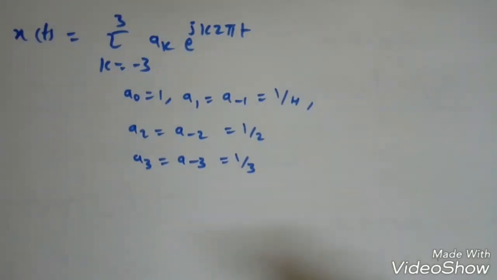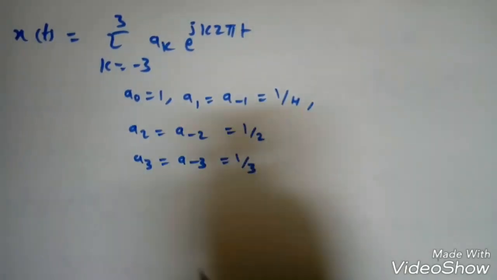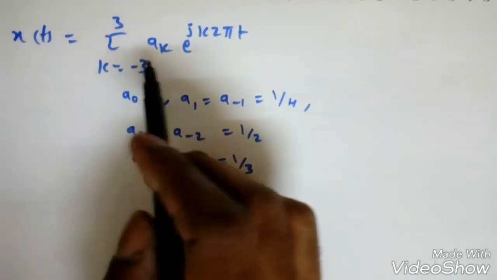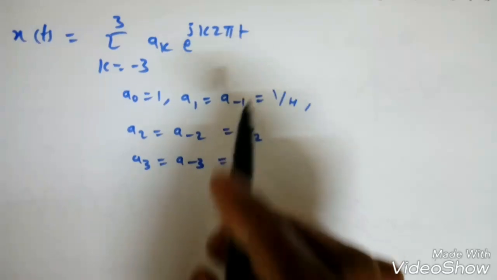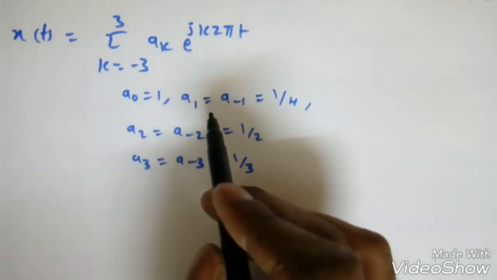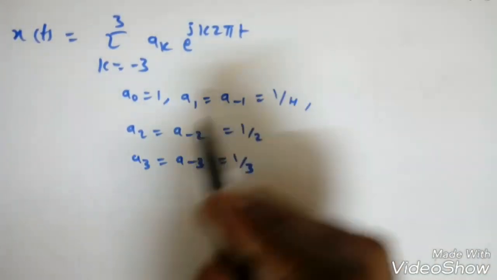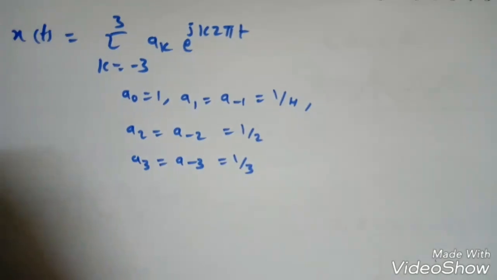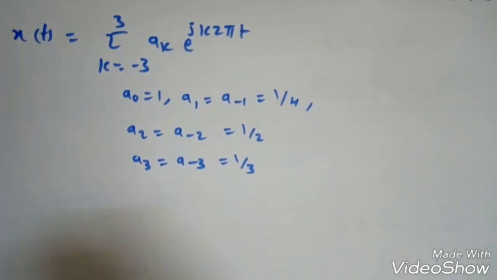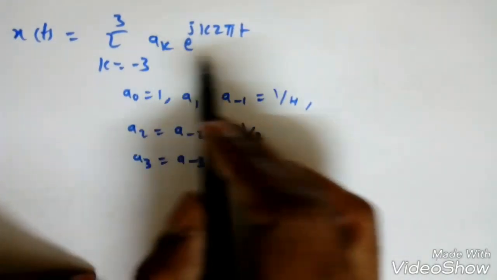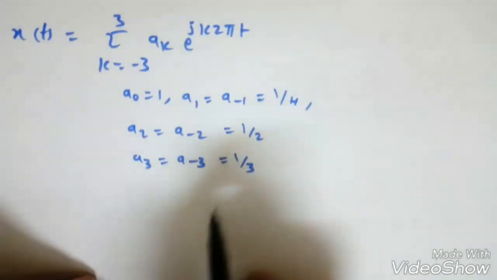Now we'll see one more example, that is x of t is given by the sum from minus 3 to 3 of a_k e to the power jk 2 pi t, where a naught is equal to 1, a1, and the other Fourier series coefficients are also given. So we need to determine what is x of t here. So this is the harmonically related complex exponential.